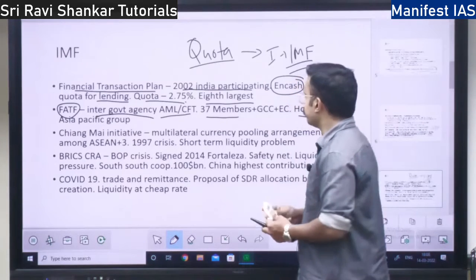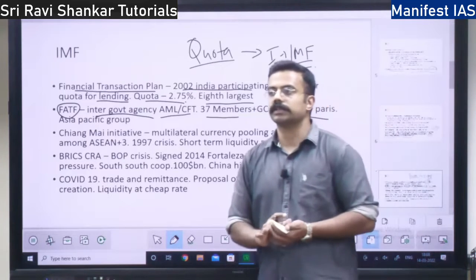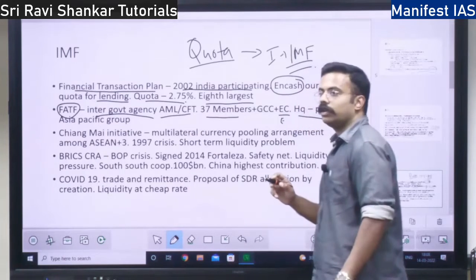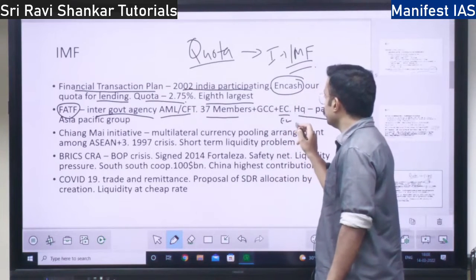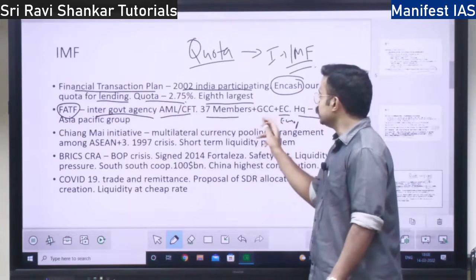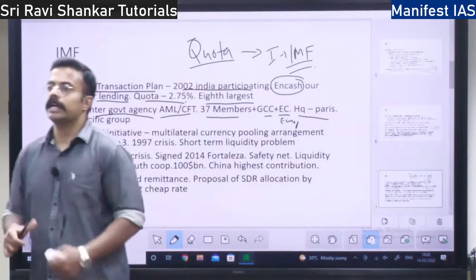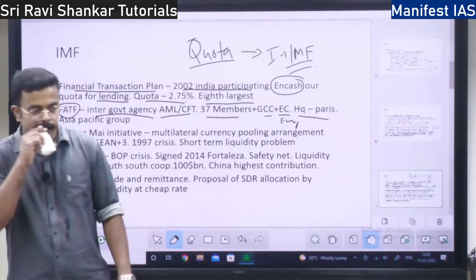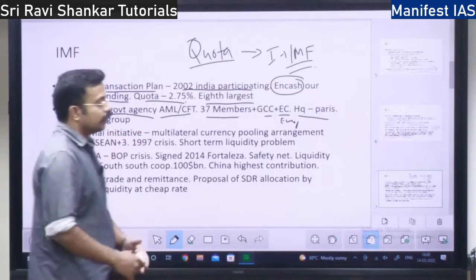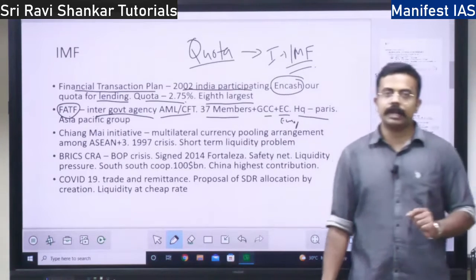So not only 37 members, it has some European countries as well as its members. This is not a European country, but the European Commission, the EU Commission, is a member of FATF, and the GCC, Gulf Cooperation Council, is also a member of FATF, right? The headquarters is in Paris, and there is one more organization which focuses on AML and CFT.